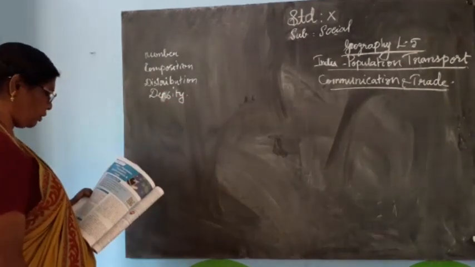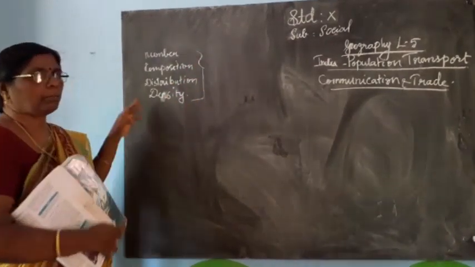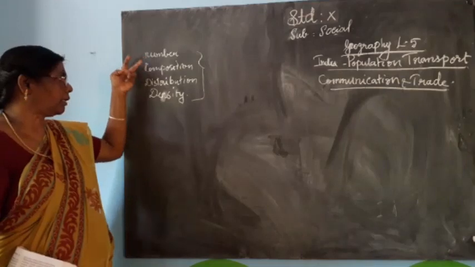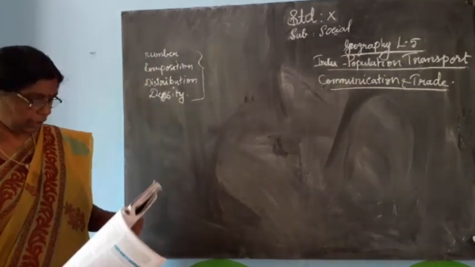What are the components of human population? Number, composition, distribution and density.